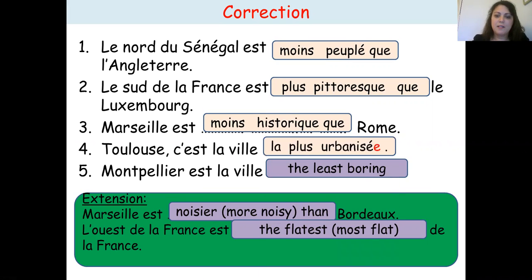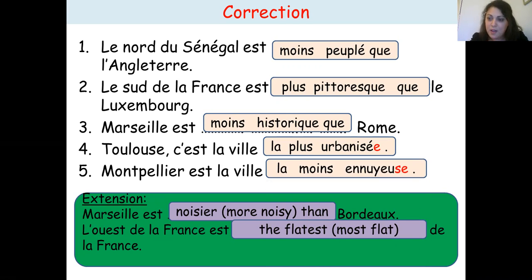Toulouse, c'est la ville la plus urbanisée. So here we have a superlative, and the reason we have an extra E at the end is that cities are feminine, always feminine. And you can see this, Toulouse, c'est la ville. La ville is the town, which is feminine. Therefore, the adjective urbanisé needs to agree when we add an E usually for the rule of the adjective. Okay, so Toulouse is the most urbanized town. And the fifth sentence, Montpellier est la ville, and then the least boring, la moins ennuyeuse.